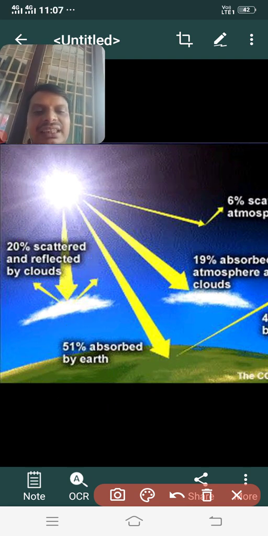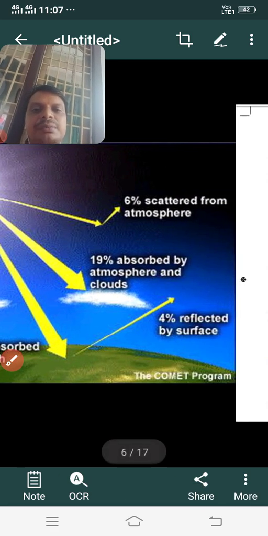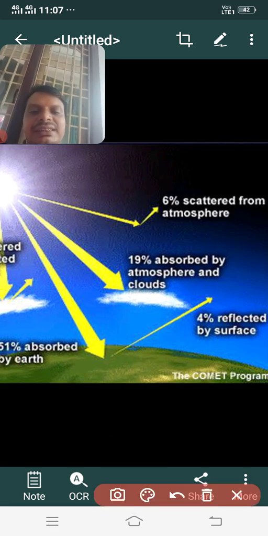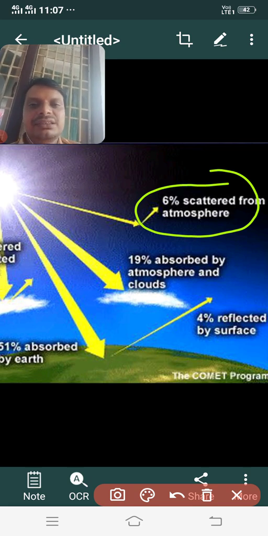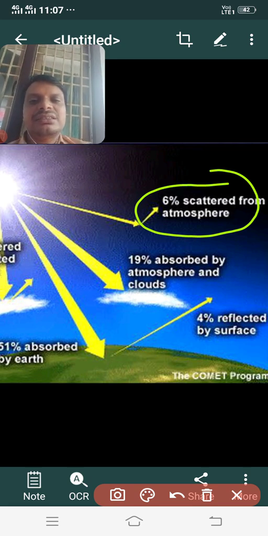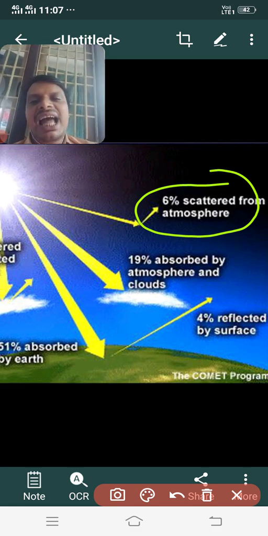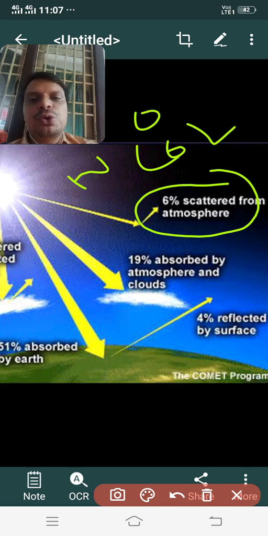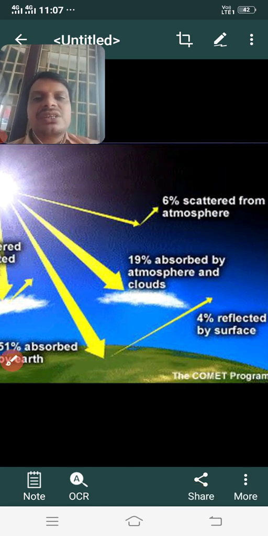Next you see here, you can observe how much of this one? 6%. 6% of energy is scattered by the atmosphere. Do you know what the atmosphere is, children? I think you might have heard this name. It's nothing but a thin layer of gases. You might have observed nitrogen, carbon dioxide, oxygen, and some other dust particles. All these form a thin layer.